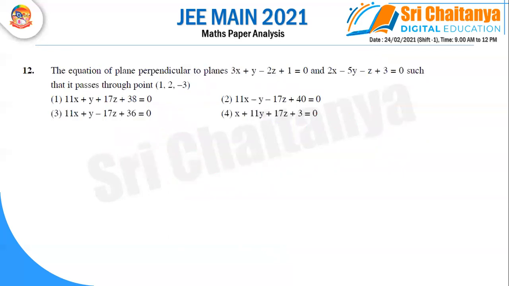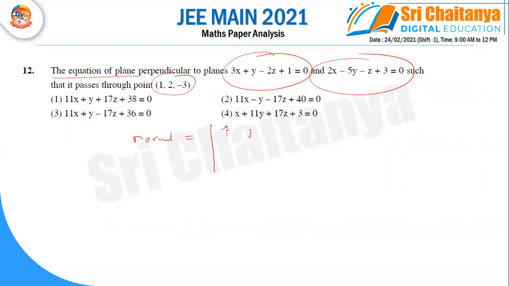Right, next one. They are asking for the equation of a plane. We shall find one plane that is perpendicular to the first plane and the second plane also. So we shall find one plane equation that is perpendicular to the two planes. Also that plane is passing through this point. So the required plane normal, the required plane normal DRs I am writing. How to calculate the normal? I cap, j cap and k cap. Here the DRs of the first plane are this, the DRs of the second plane are this. So we are calculating this.